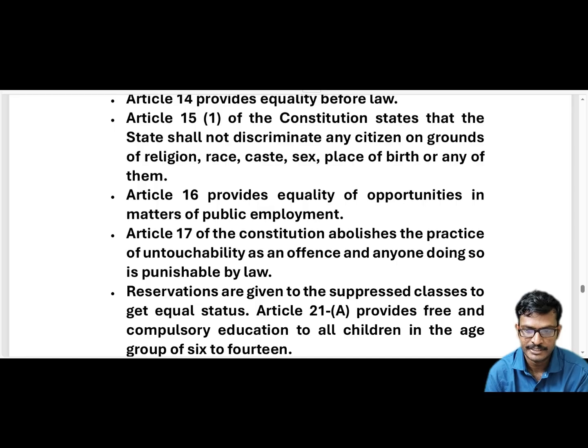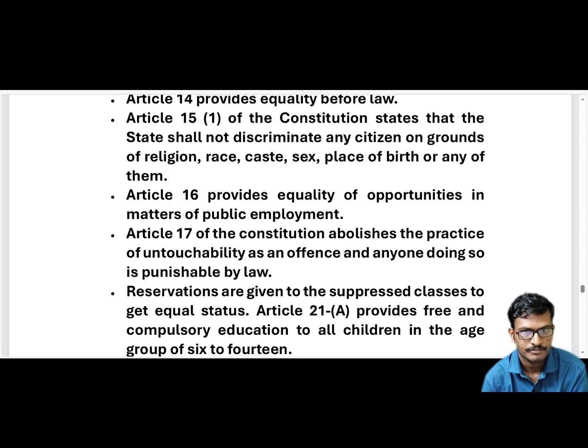Here this constitution is saying that the state, meaning the country or state government, shall not discriminate against any citizen who is living in India.